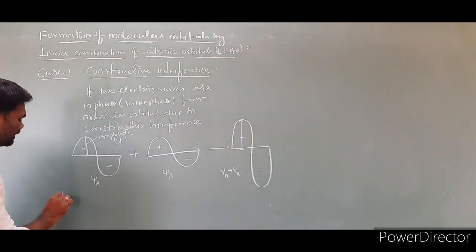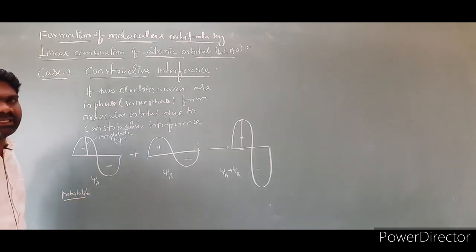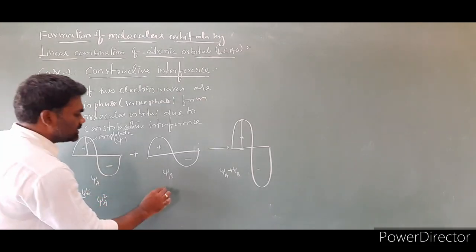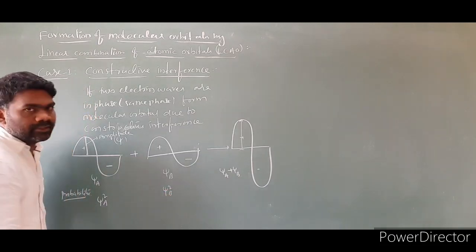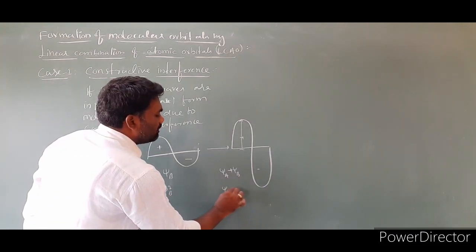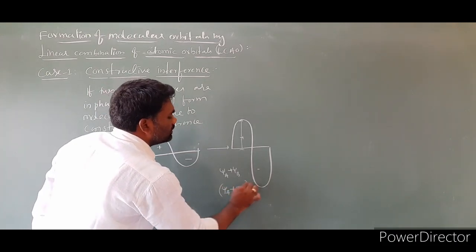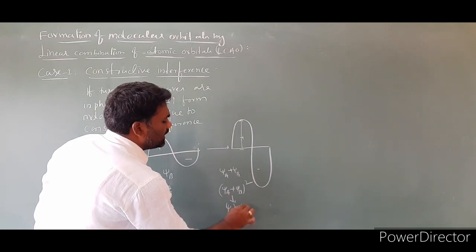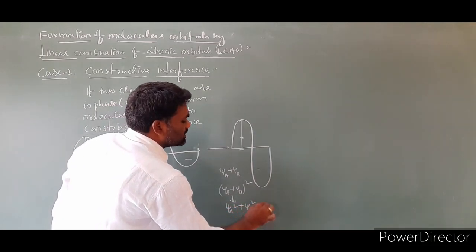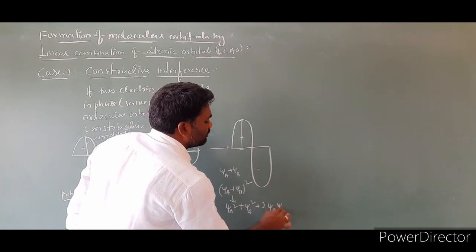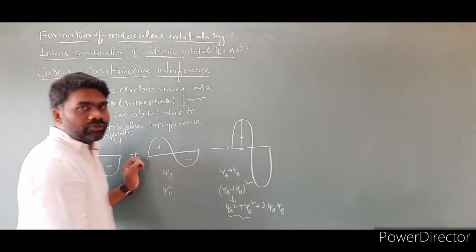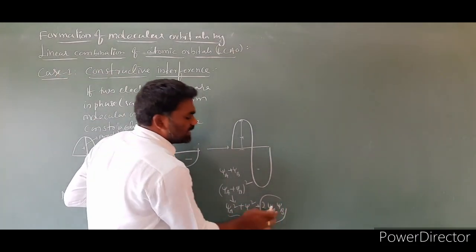Then I am taking the probability density. So for probability density we have to take psi A squared, psi B squared. This will be psi A plus psi B, whole square. Then what you will get from this is psi A square plus psi B square plus 2 psi A psi B. So psi A square plus psi B square are the original waves. How much does the quantity increase? It increases by 2 psi A psi B.